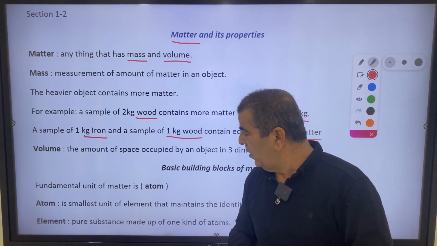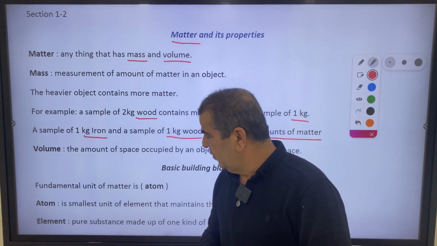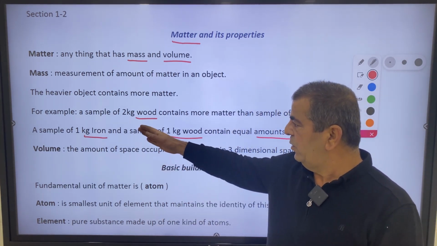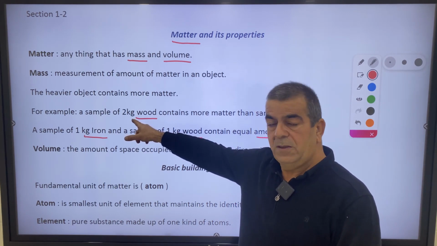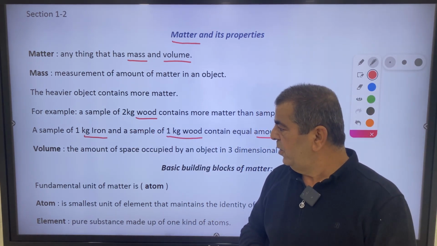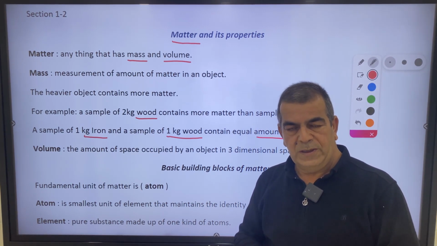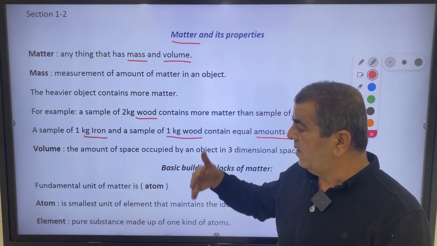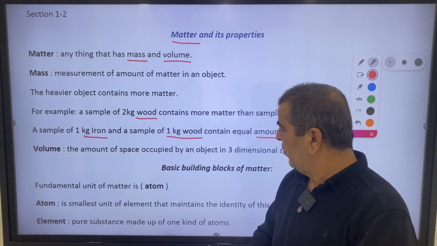So this is volume. Of course, you have studied volume and mass in physics. Mass has a unit of kilogram in the international system, and volume has a unit of meter cube, also in the international system. Of course, there are derived units you're going to study later for mass and volume.